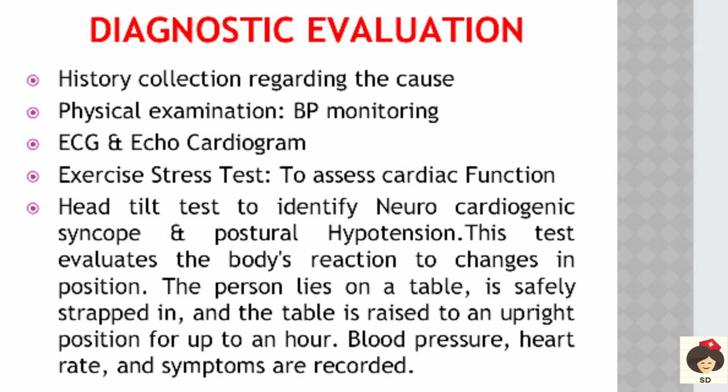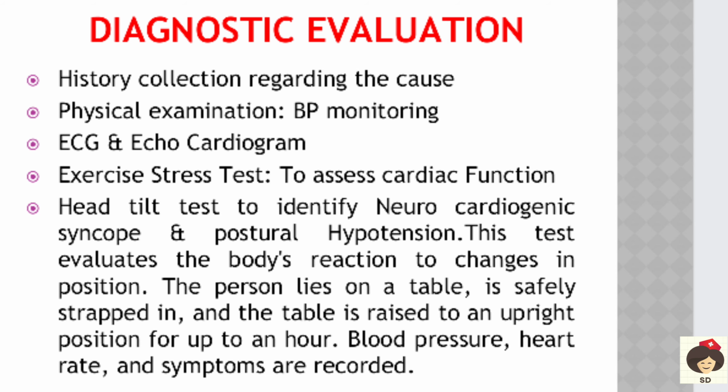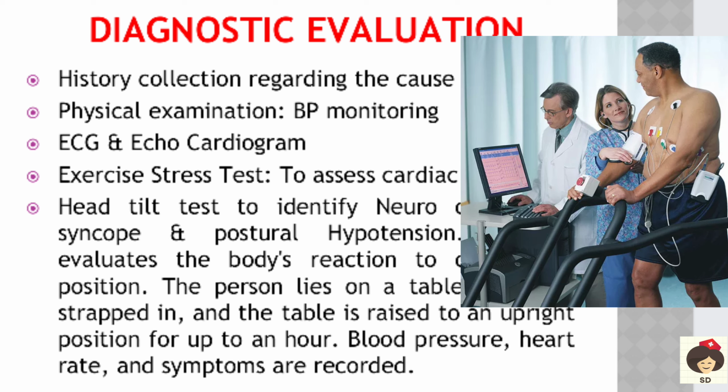And next, coming to diagnostic evaluation, we have to collect the history regarding the cause, like whether the patient had some bleeding or any heart problem, so everything you have to collect in the history, to identify what the cause is. And in physical examination, with BP monitoring you will identify the patient is having low BP, that is less than 96 by 60 mmHg, and ECG and echocardiogram are done. This is done only if the patient is having any heart problem which is predisposing to low BP. And exercise test, stress test, this is also to identify the cardiac function.